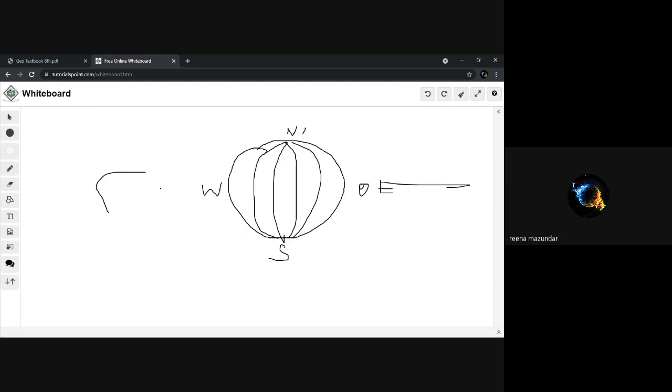Now the axis of the earth is like this. Therefore, the earth rotates from west to east. Because it rotates from west to east, everything seems to be moving from east to west. The sun rises in the east and sets in the west. The stars, they rise in the east and set in the west. And even everything. Moreover, the rotation of the earth is very slow.